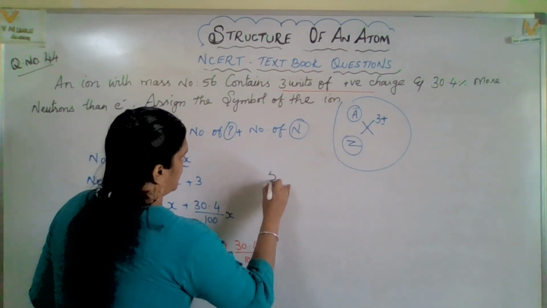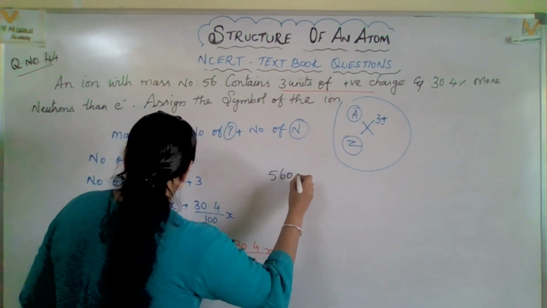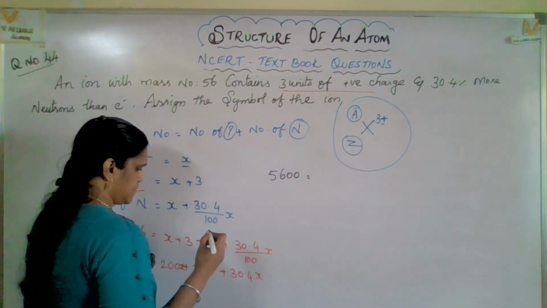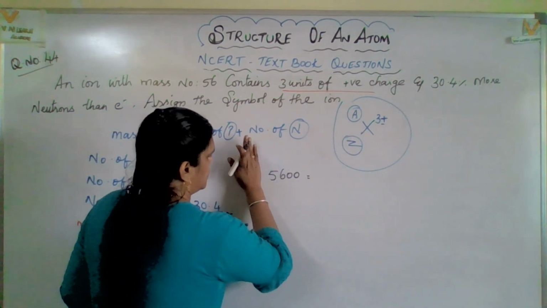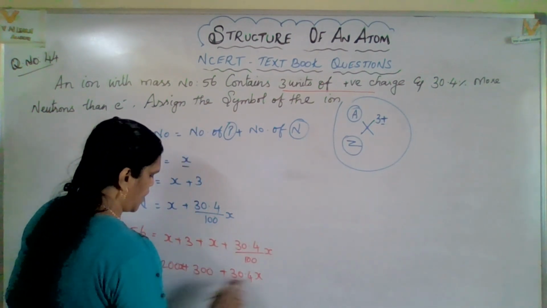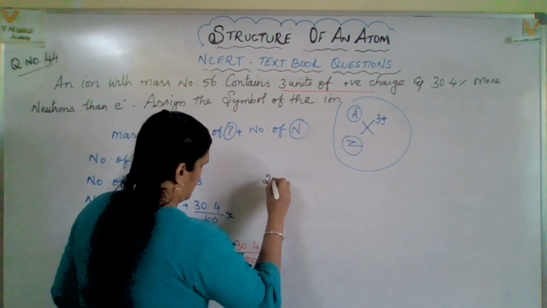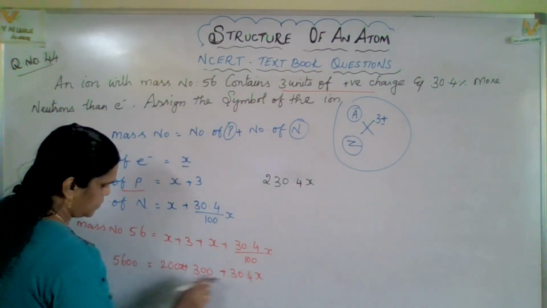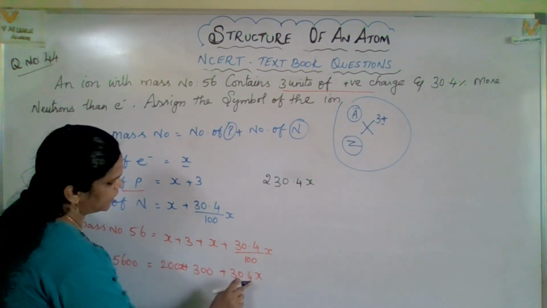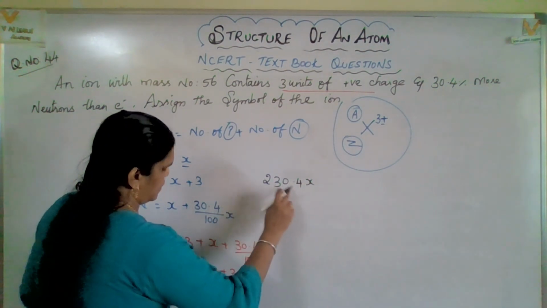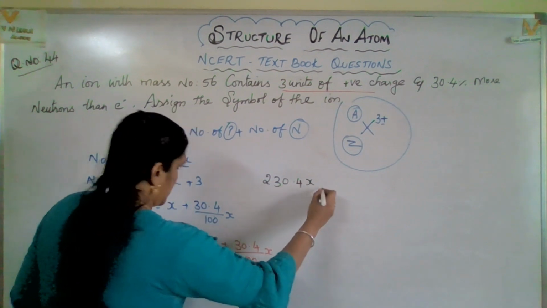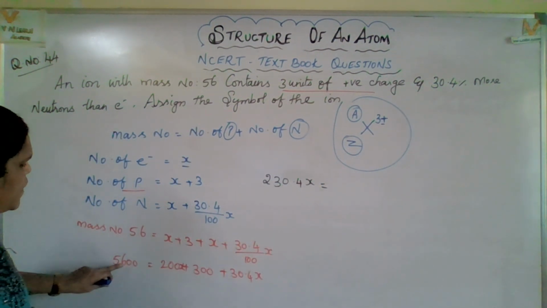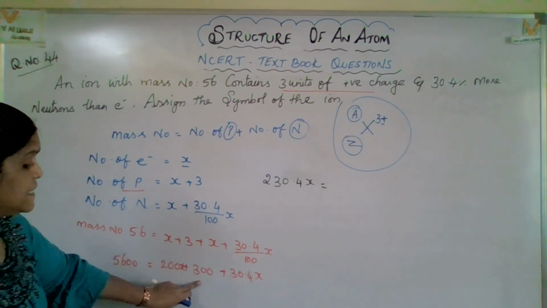Okay, so that means here in this point, how can you mention? 5600 equal to 200x. Yeah, let us bring it this side. 200x plus 30.4x, so 230.4x. So 230.4x equal to what it is? 5600 minus 300.